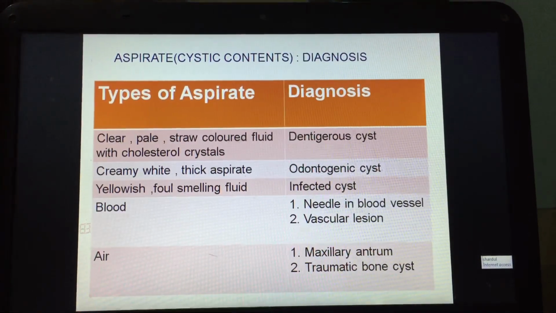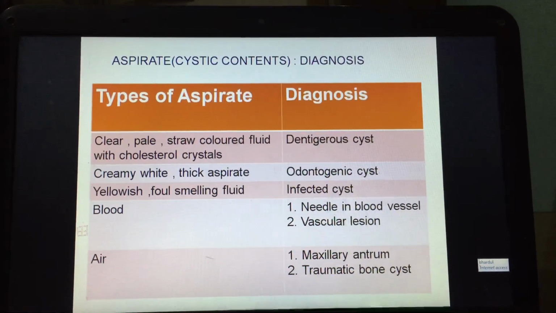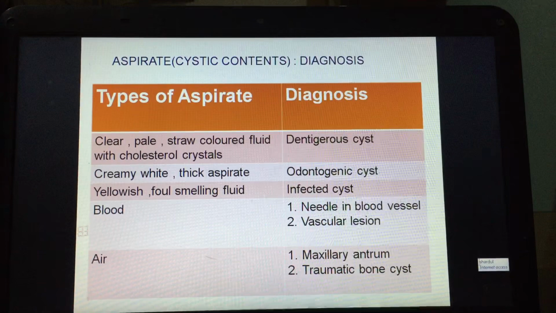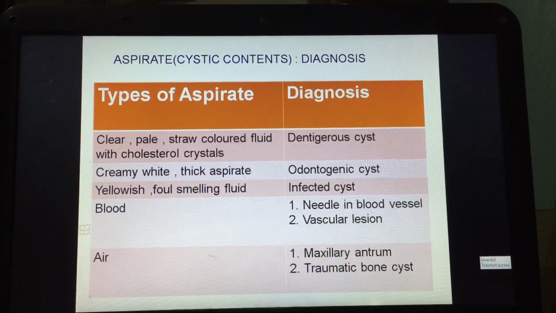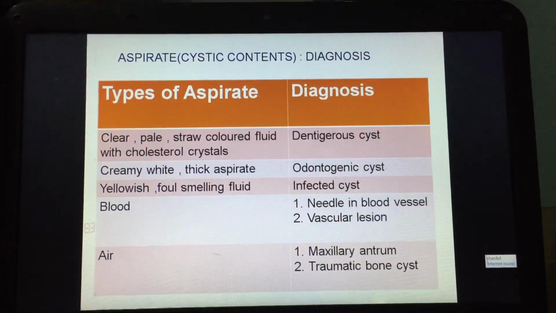Clear, pale, straw-colored fluid with cholesterol crystals: it is a dentigerous cyst. Creamy white, thick aspirate: odontogenic keratocyst. Yellowish, foul-smelling fluid: infected cyst. Blood: needle in a blood vessel or vascular lesion. Air: maxillary antrum or traumatic bone cyst.